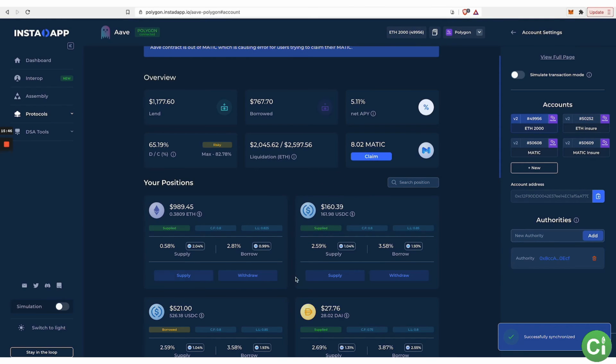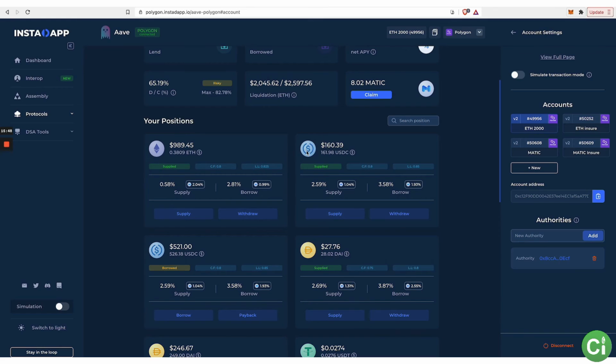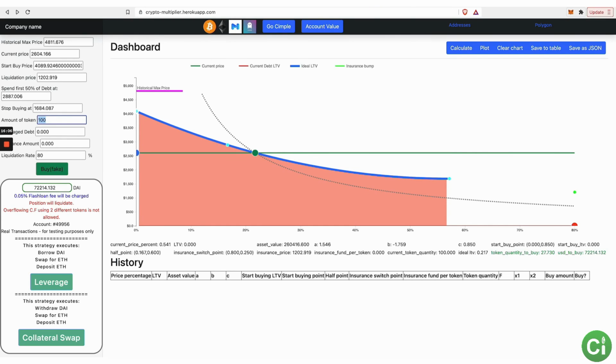If you are doing that inside of your multiplying account, which this is with USDC, borrowing and resupplying USDC, right? Then you could take from the supplied USDC and buy more ETH with it, as opposed to borrowing more and buying ETH with it, right? And so that's the difference. So when you're on here, if you already have DAI supplied as collateral, you could do a collateral swap. If you are not doing strategy number 2, you can do leverage, which borrows the DAI, right? And so you have both buttons right here.